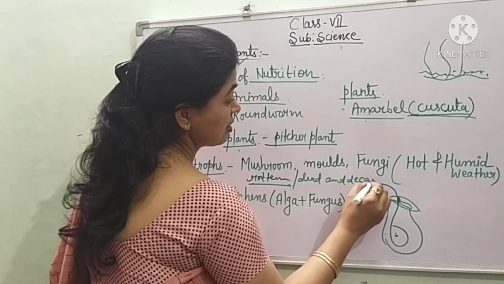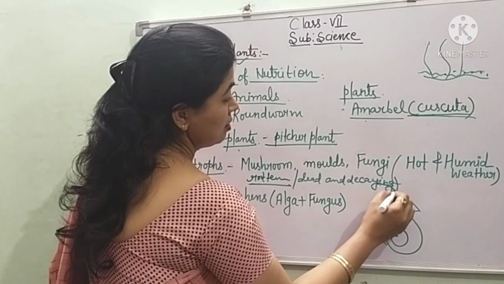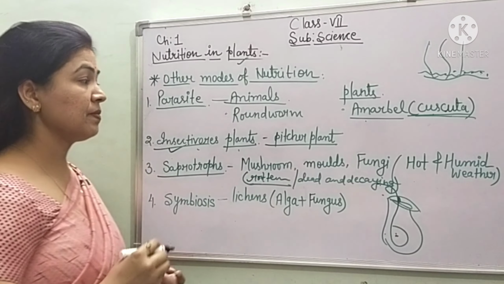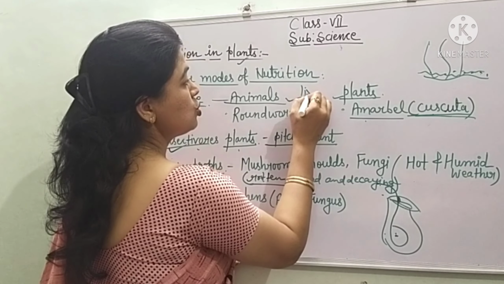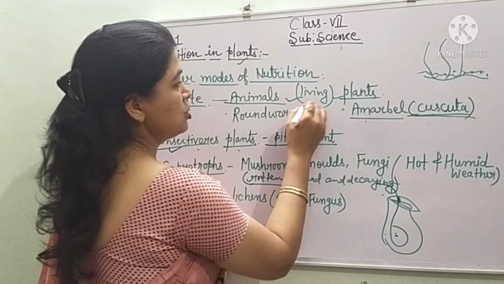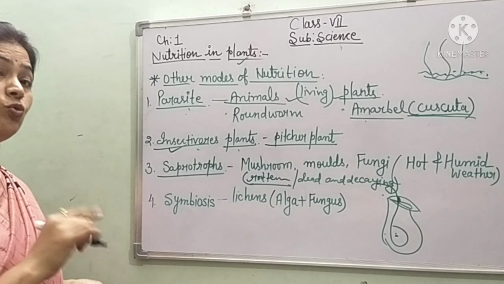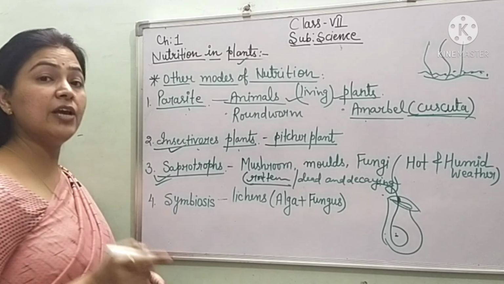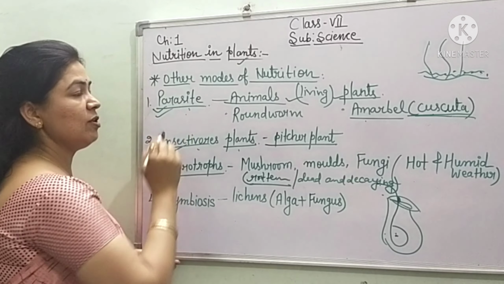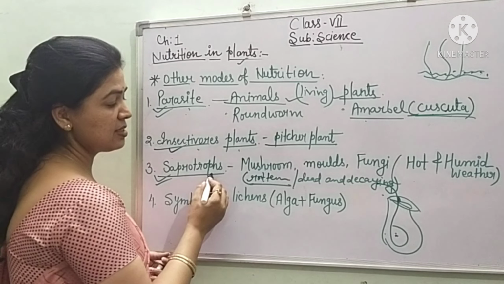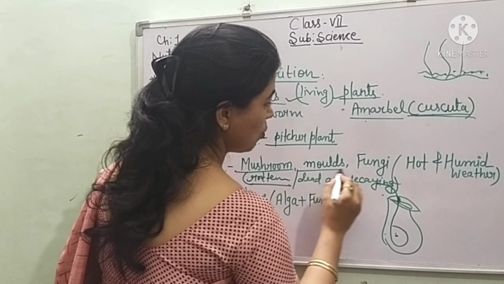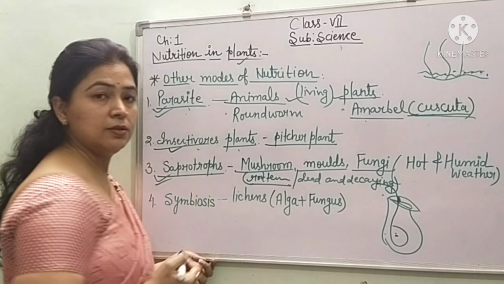This is the basic difference. Parasites live on living animals and plants. If they are dead, then who will be there? Saprotrophs. If they are living, then the parasite will be there. Now the next is saprophytes. The examples are mushrooms, moulds and fungi.